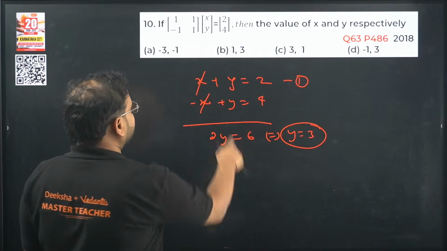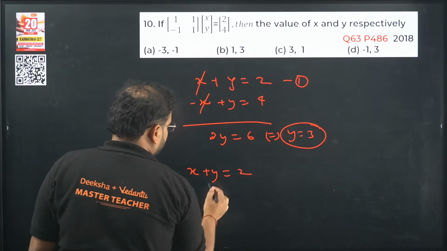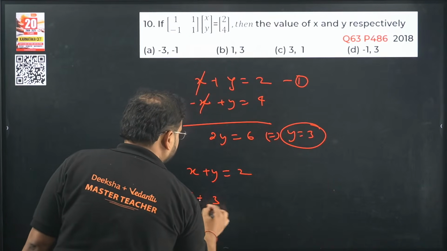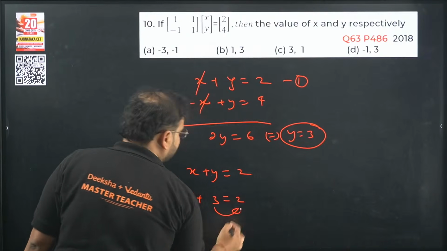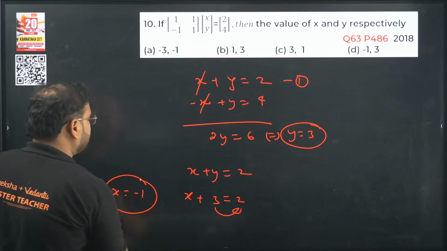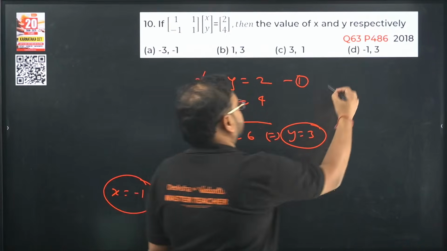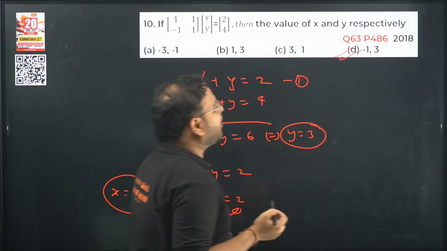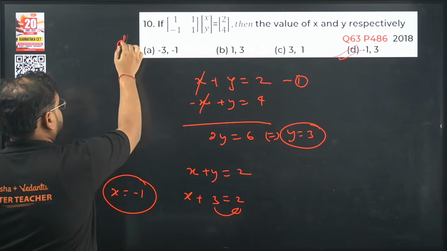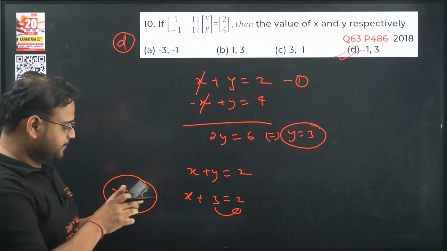Okay, if y is 3, check here. x plus y is 2. And if y is 3, x has to be what? Bringing it to this side, x has to be minus 1. So the x value will be what? Minus 1. So minus 1 and 3. Option D. From page 486, question number 63 of our PYQ book. Okay.